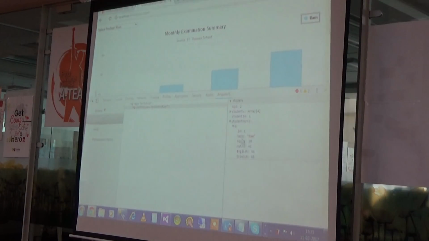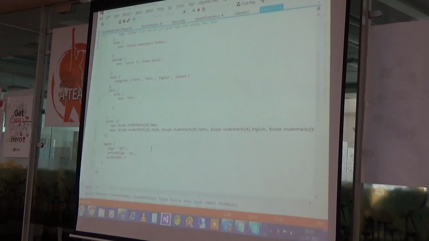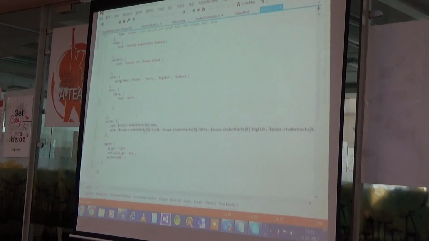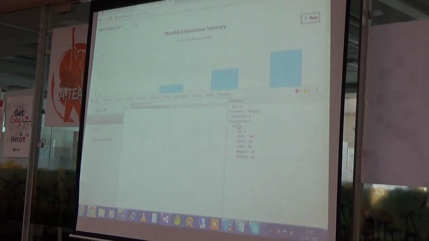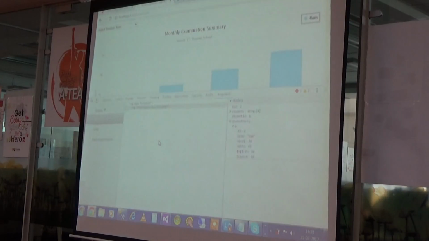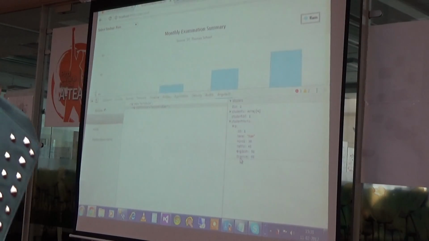So that's why in the batch rank it is coming name as Ram, and these are the subjects. So in the name part, I am using scope, and after that, this is my first index, and after that I am using properties as name. Next thing is data. So the data is the main thing which is coming in the form of graph. So you can see here I am using student marks, after that index, and I am using all these things: Hindi, Maths, English, Science.